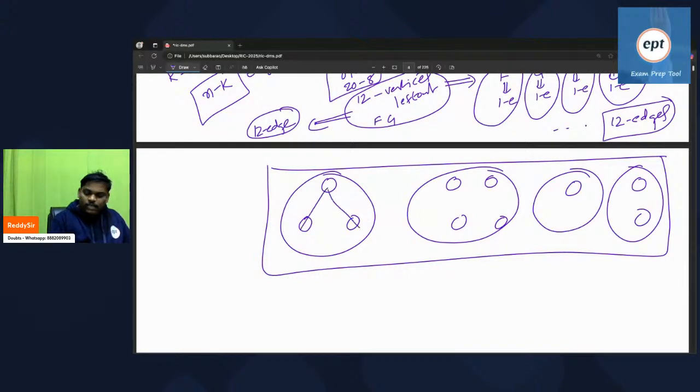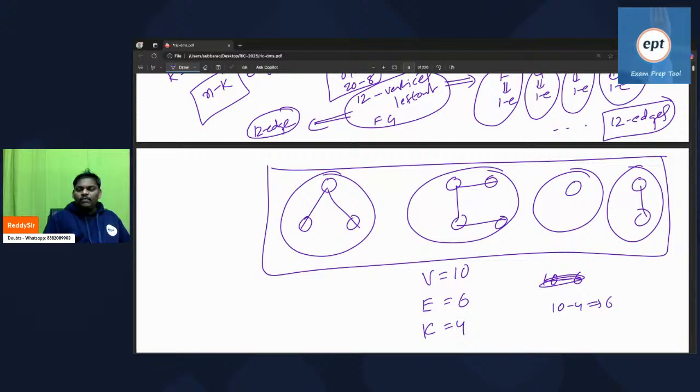Remember, a forest is a collection of trees. Vertices: 3 plus 4 is 7, plus 1 is 8, plus 2 is 10. Vertices are 10. Edges: 2 plus 3 is 5, plus 1 is 6. So edges are 6. Components k is 4, so 10 minus 4 is 6.